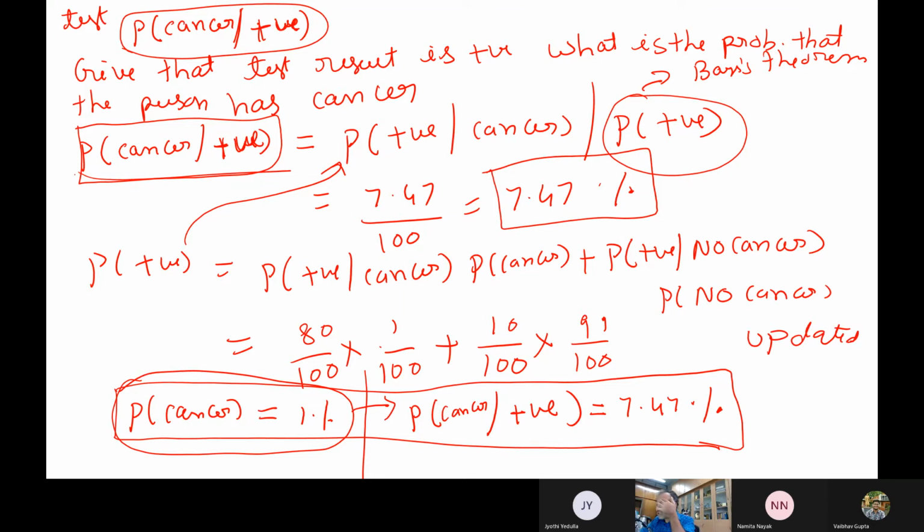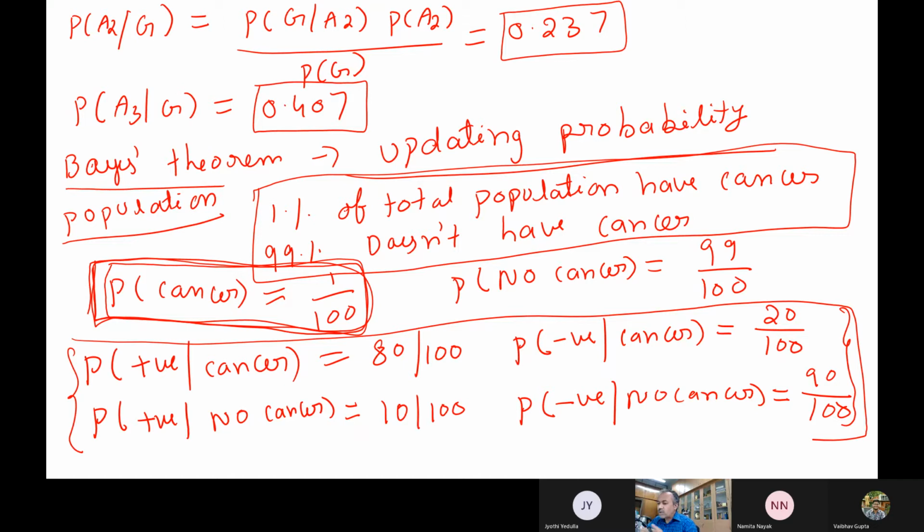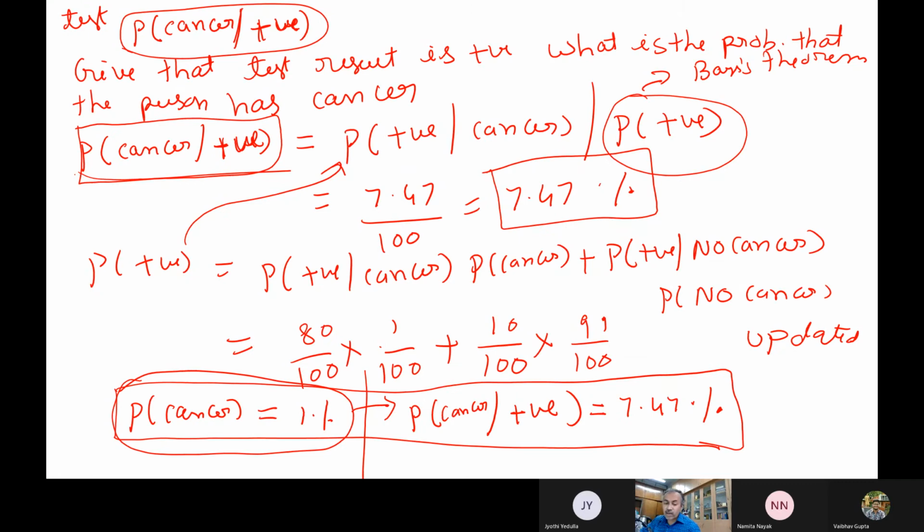So this is what we call updating probability. You can do this with the help of the Bayes theorem. Whatever assumptions you set at the starting point, you can update based on the results also. This is a very important and powerful thing, the Bayes theorem itself.